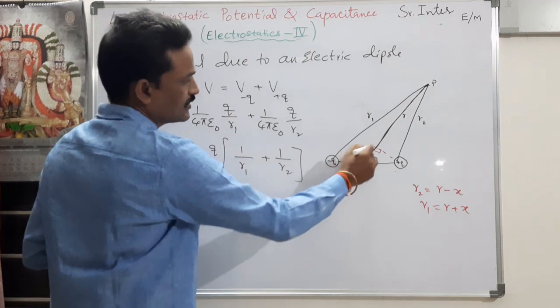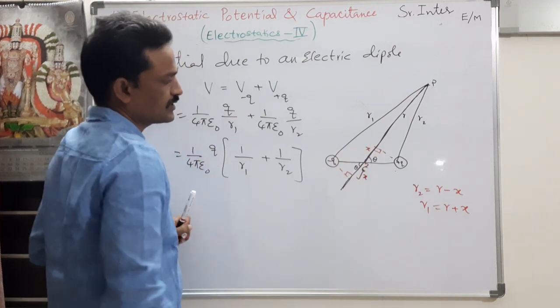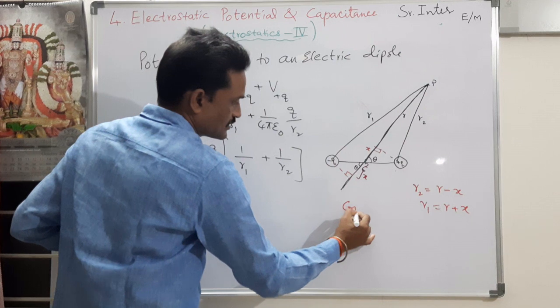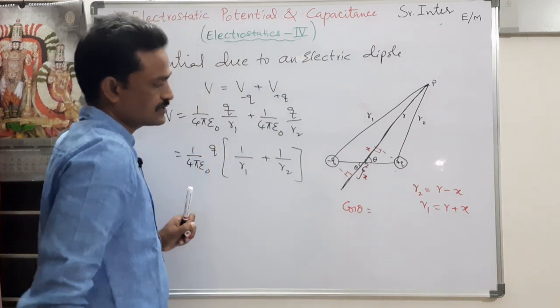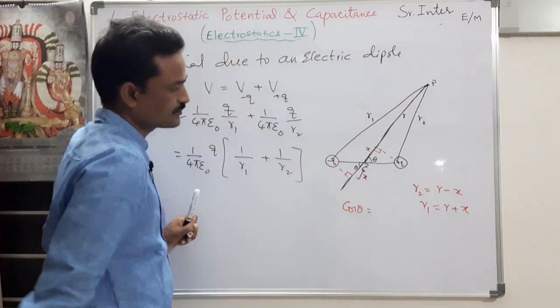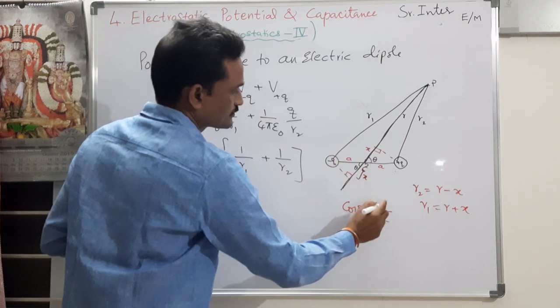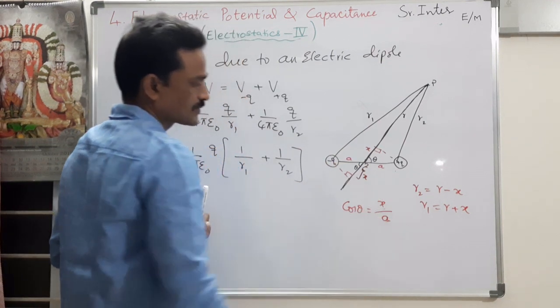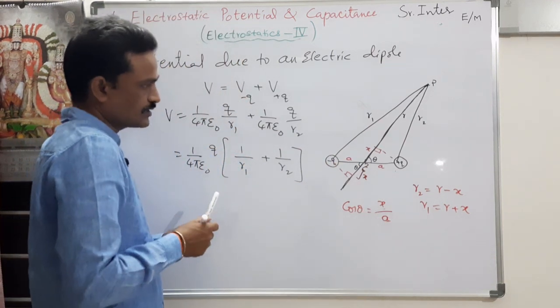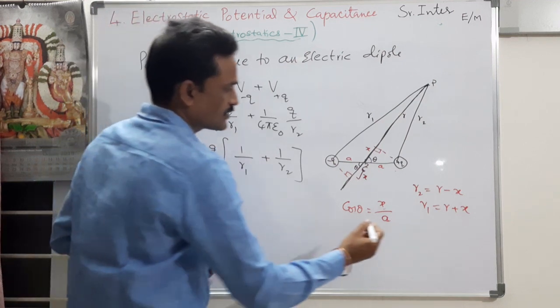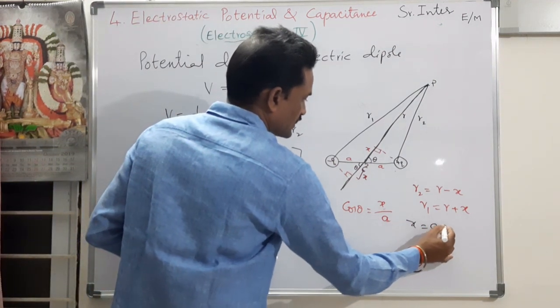If you take any one of these two triangles, I have to use cos theta. Cos theta is adjacent by hypotenuse. So the hypotenuse in both cases is a, and cos theta is x by a. In both the cases you will get the same thing. So I will get x is equal to a cos theta.